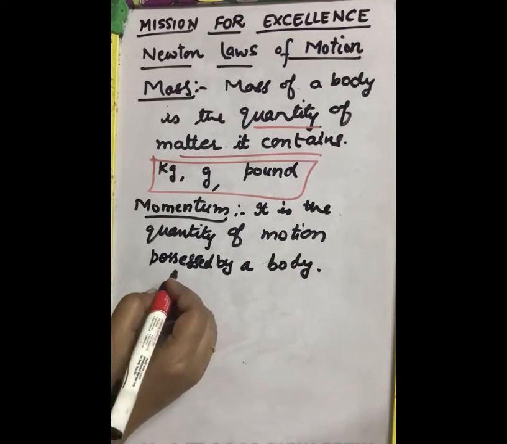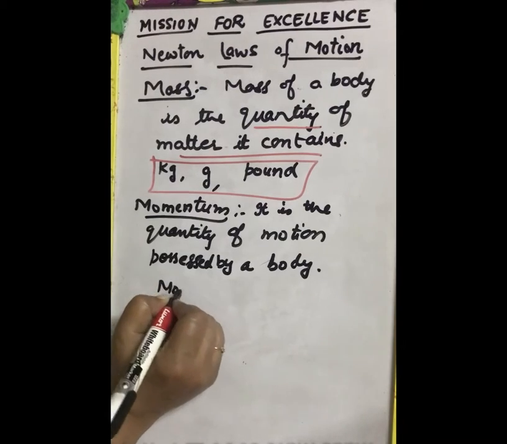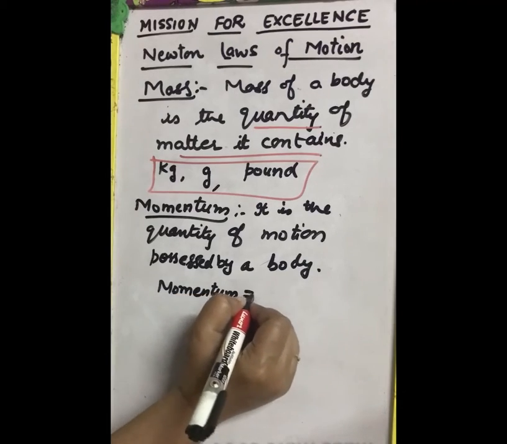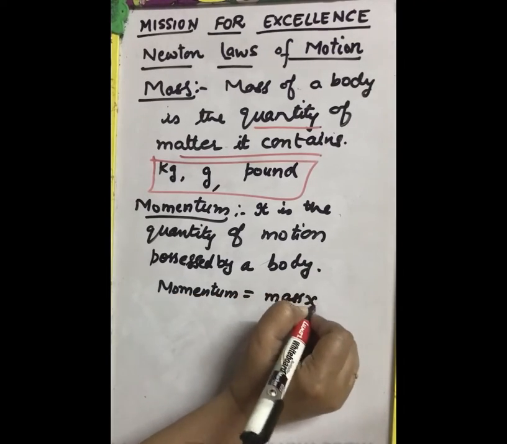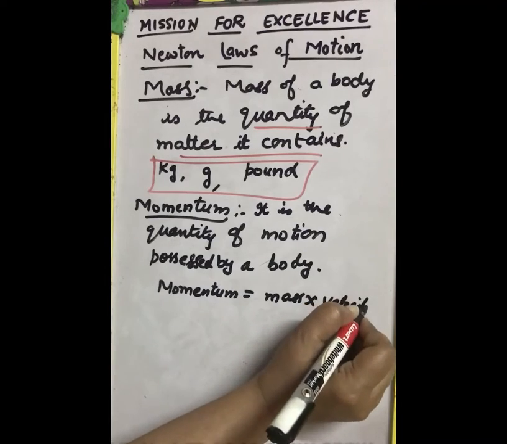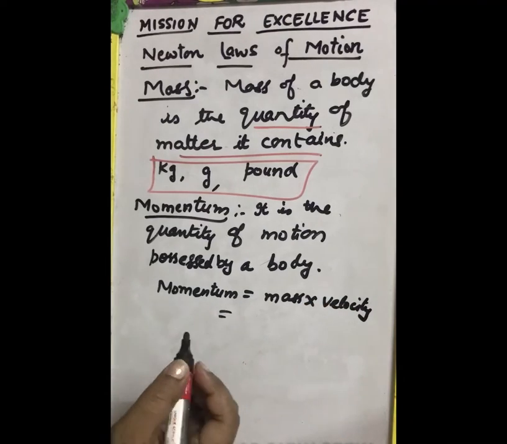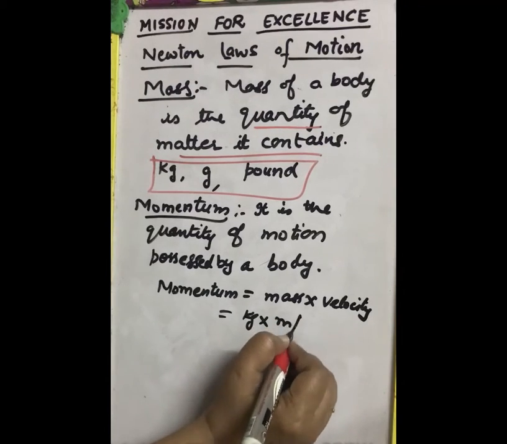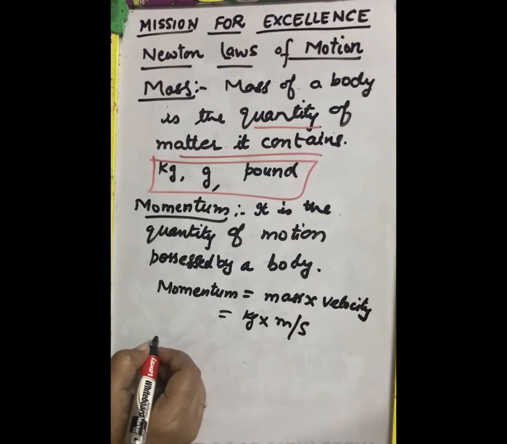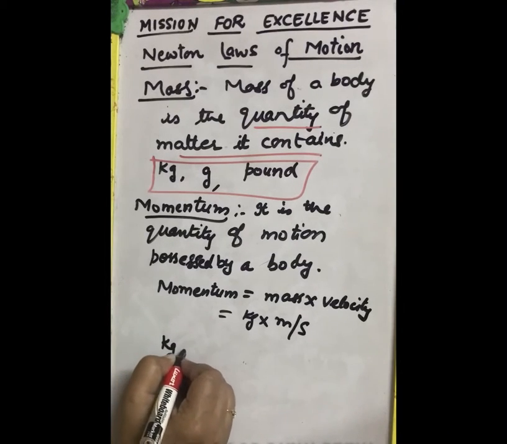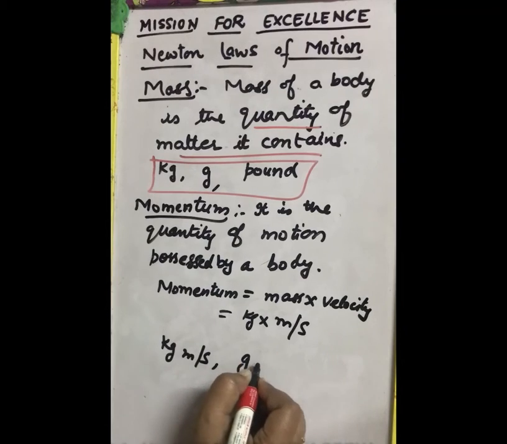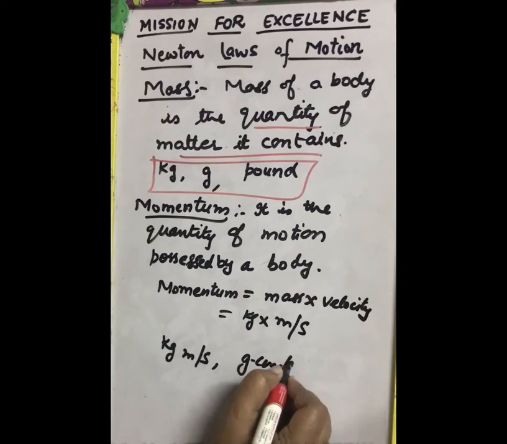And momentum is denoted as P, which is mass into velocity. And as we know, unit of mass is kilogram and unit of velocity is meter per second. So the unit for momentum is kilogram meter per second. And if you take gram here, then its unit is gram centimeter per second.